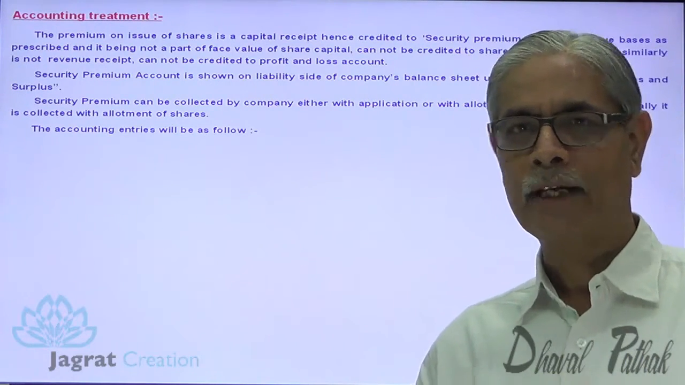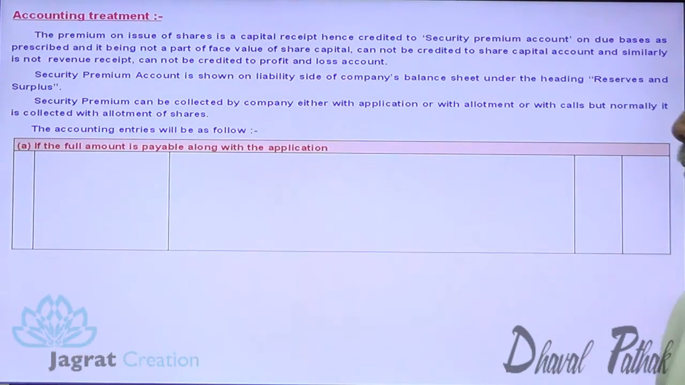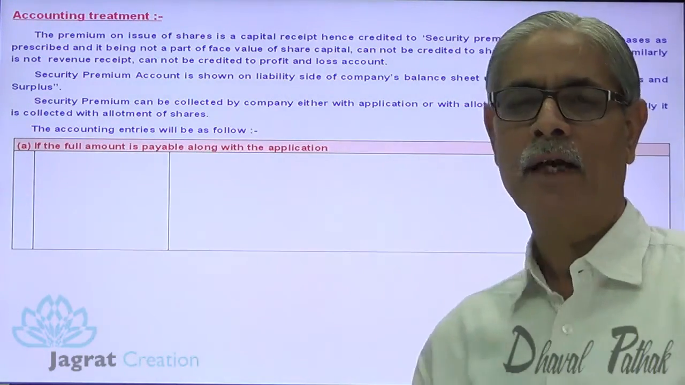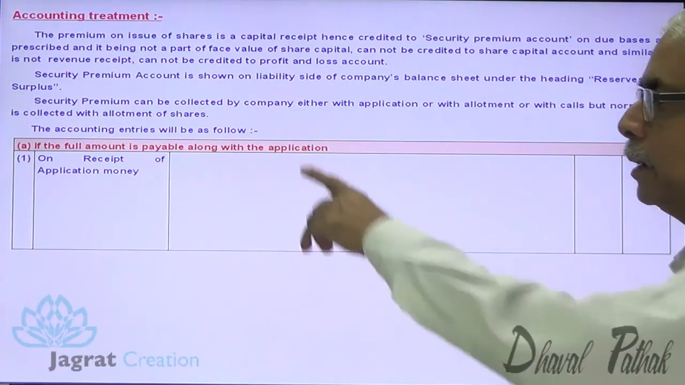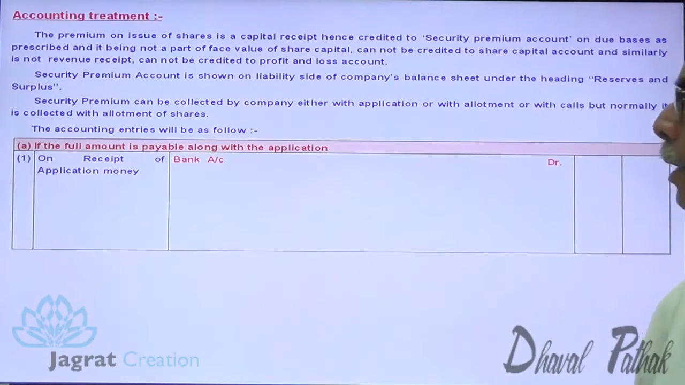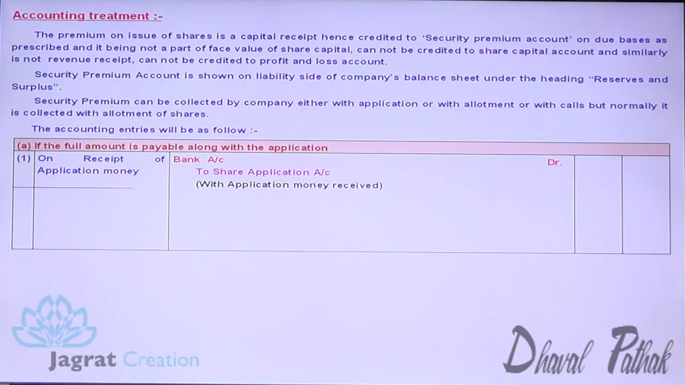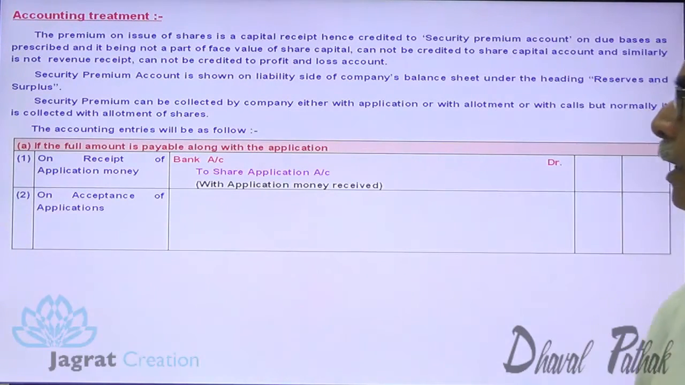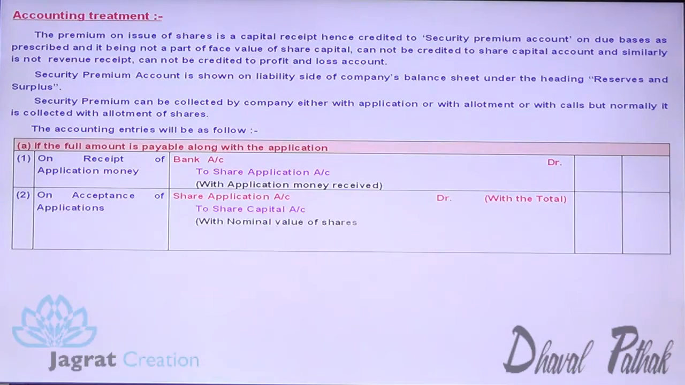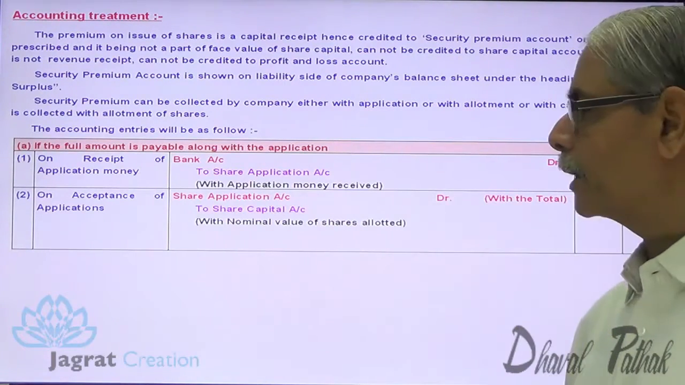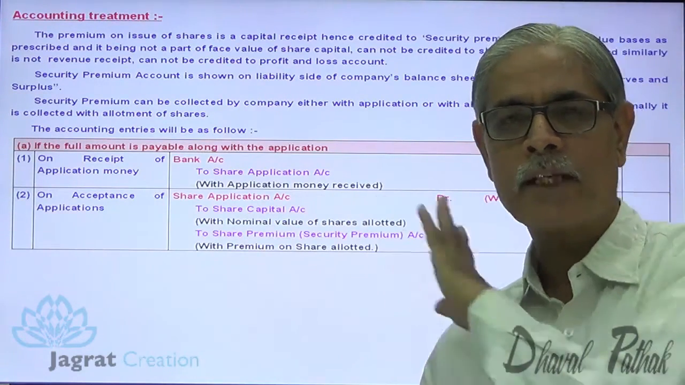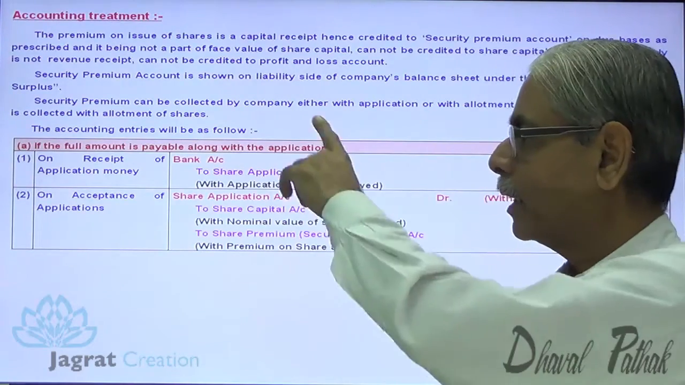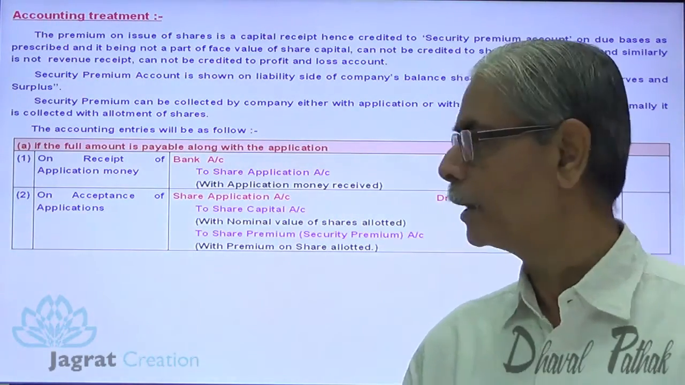Now the accounting entries I want to take care of. Suppose the full amount is payable with application, security premium received with application. Then it is received with application, so bank account debit, share application account credit. On allotment of shares, share application account debit, share capital account credit with the nominal value of the shares allotted, and security premium account with the premium on shares allotted. This is how the security premium account gets credited when it is recovered with application money.